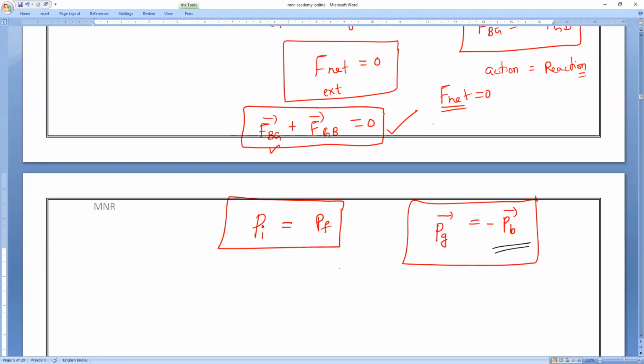Now let us take an example. What is the initial momentum of the gun? The gun is at rest. It is not fired. At rest, P equals M times V, and with no velocity, the initial momentum is 0.